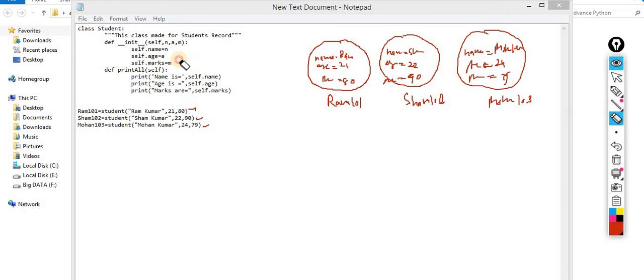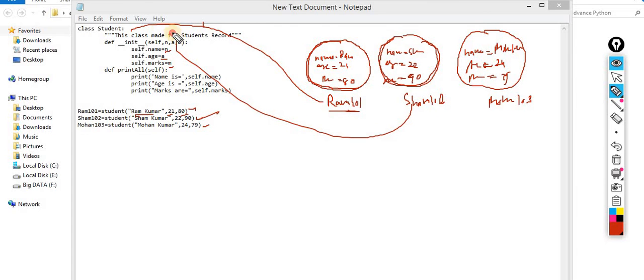If I draw it, in the first object the name contains Ram Kumar, age contains 21 and marks contain 80. So this memory is allocated, and it is referring to the student class. Again when I create one more object, another object is created, the object name is Sham, and this is again referring to it. Its identity is this student class, same again.